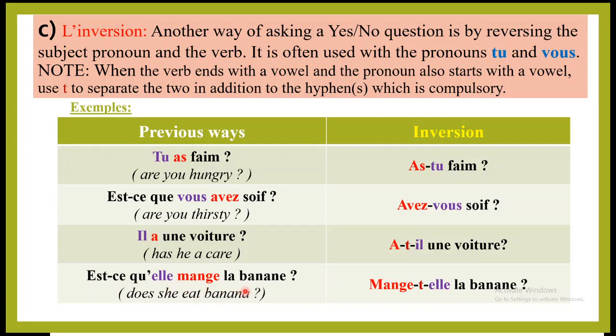Elle mange la banane. Does she eat banana? So over here the mange comes before the pronoun elle. Now mange ends with a vowel, and elle also starts with a vowel. So we can't put the two together. You must separate them with t. So mange-t-elle la banane? Répétez. Mange-t-elle la banane?